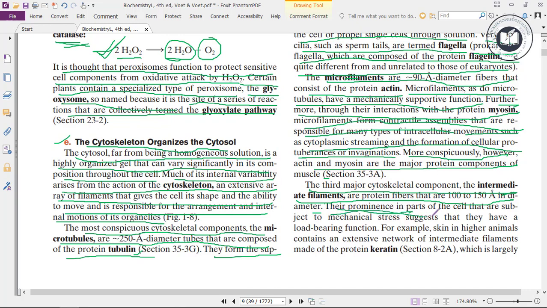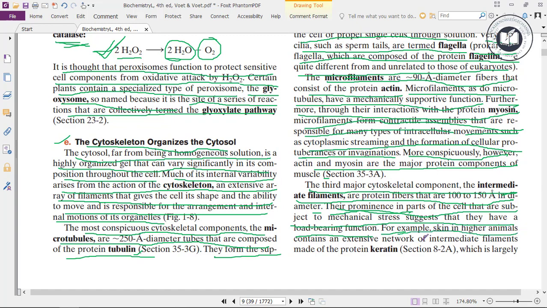Their prominence in parts of the cell that are subject to mechanical stress suggests that they have a load-bearing function.